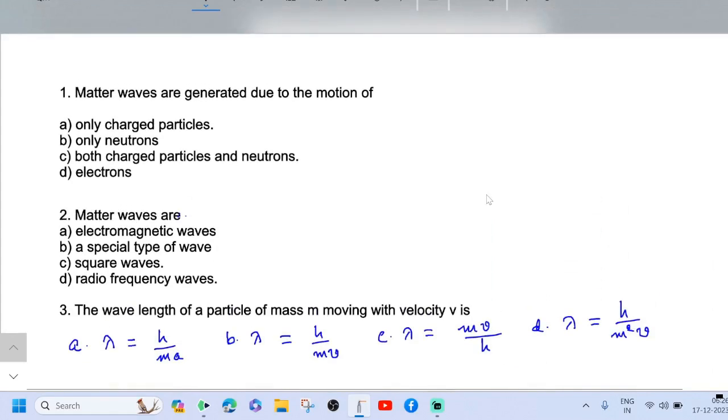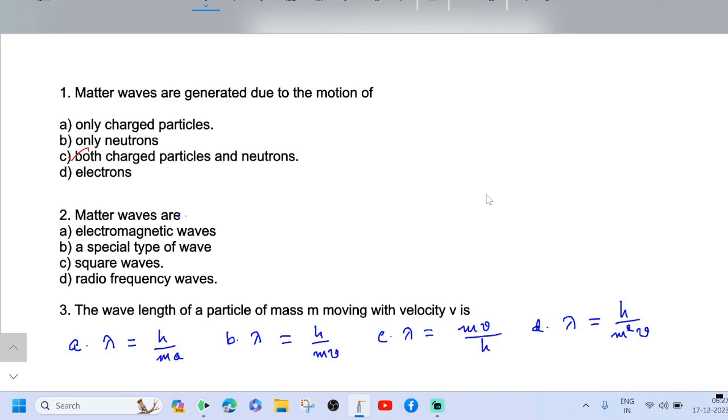See the first question. Matter waves are generated due to the motion of option A only charged particles, option B only neutrons, option C both charged particles and neutrons, option D electrons. Option C, both charged particles and neutrons, is correct because when the neutrons are in motion, matter waves are generated. But as far as the electromagnetic waves are concerned, they are generated only when the charged particles are in motion.